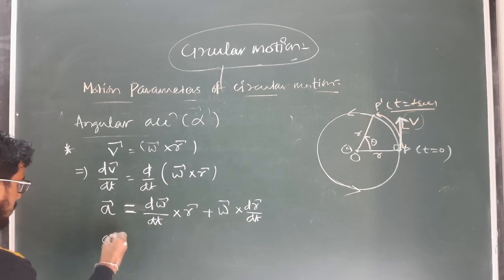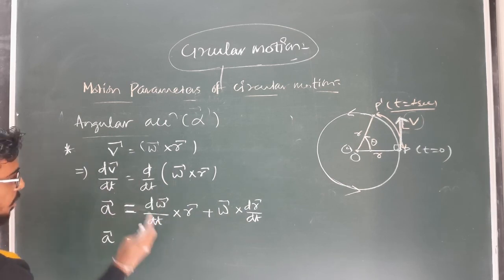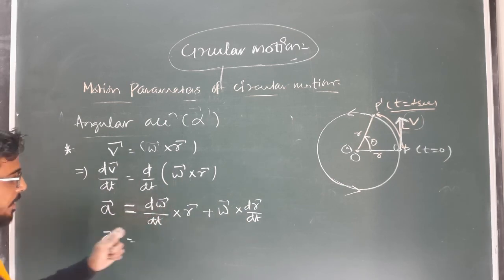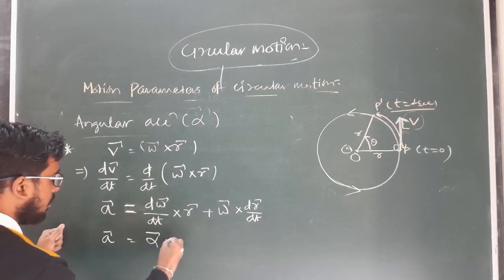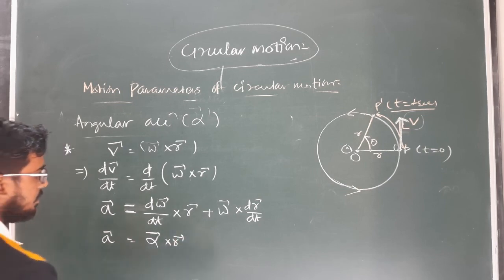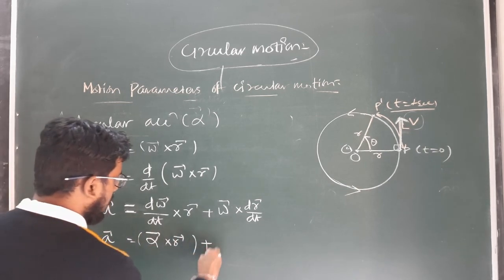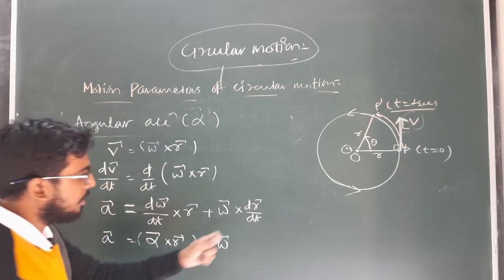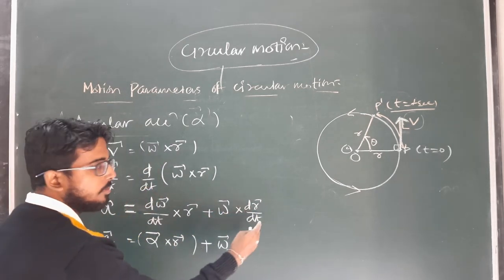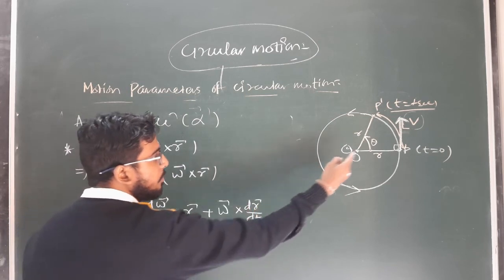So the a vector is equal to d omega vector by dt, known as the angular acceleration alpha vector, cross r vector, plus omega cross dr vector by dt, that is the rate of change of the radial vector or position vector of the particle.